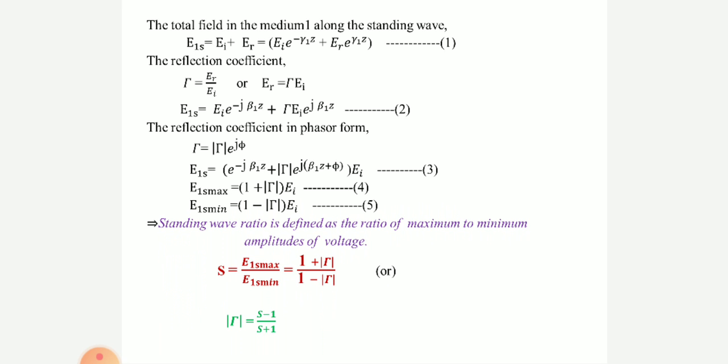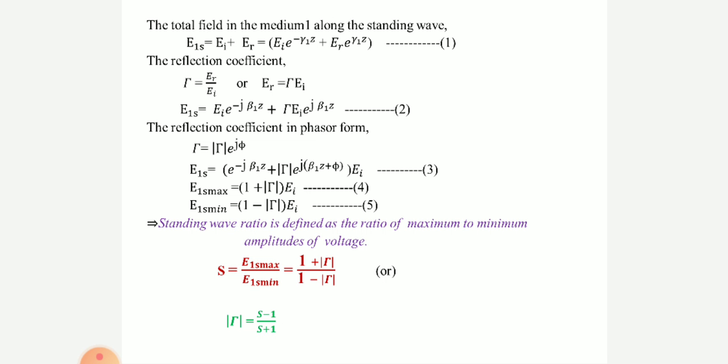When the amplitudes of the reflected and incident waves are equal, I am giving a special case here. I want to tell you here S values range from 0 to infinity. If the S value is 0, what do we have to understand? If the S value is infinity, what do we have to understand? I am going to tell you that. When the amplitudes of the reflected and incident waves are equal, then mod tau becomes 1. Thus, S is infinite, because tau is equal to 1 means 1 plus 1 by 1 minus 1, that is 2 by 0, which is infinite.